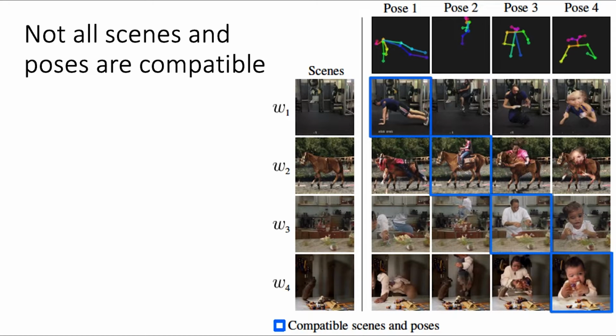Not all scenes and poses are compatible. This highlights an important difference between our data and other datasets commonly used when training GANs, such as faces. Any face could have any color hair, glasses or no glasses, and still produce a valid image. The assumption that all image attributes can be composed with all others is not true for our data, and motivates the importance of learning compatible poses and scenes.